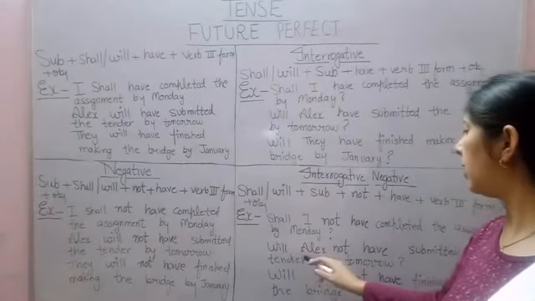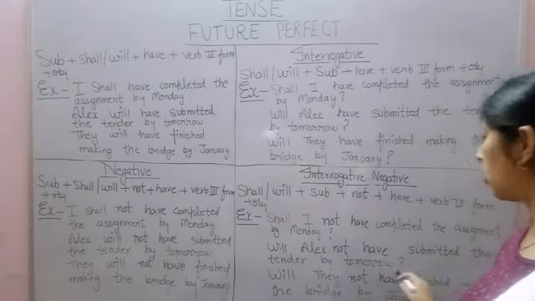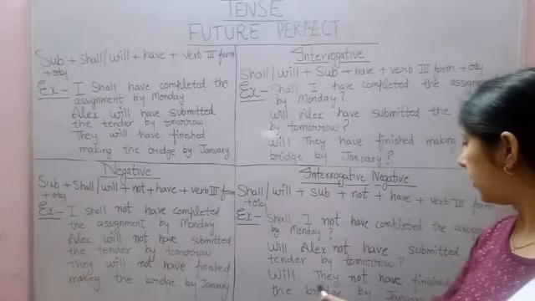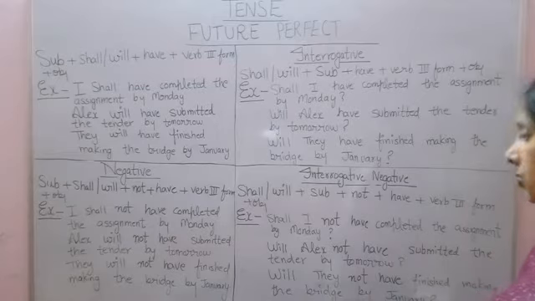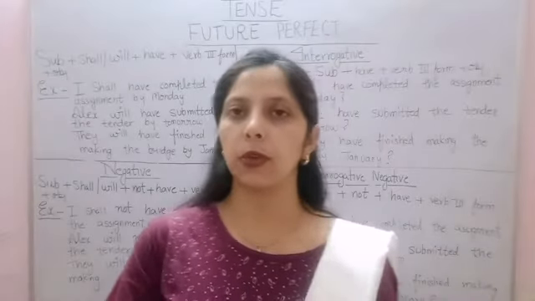Next example, will Alex not have submitted the tender by tomorrow? Question mark. Next example, will they not have finished making the bridge by January? After that a question mark. So I hope you are clear on what future perfect tense is.